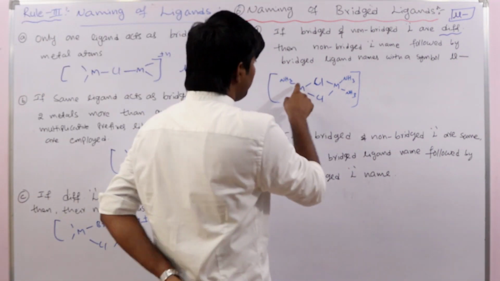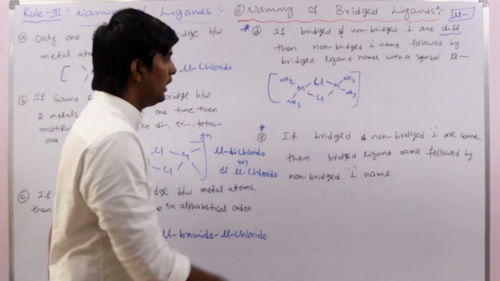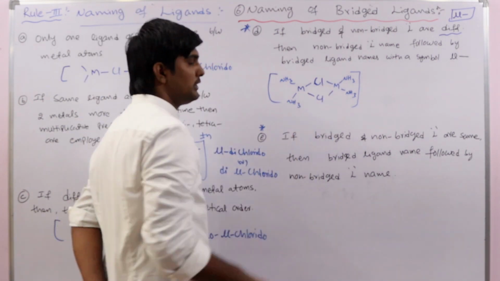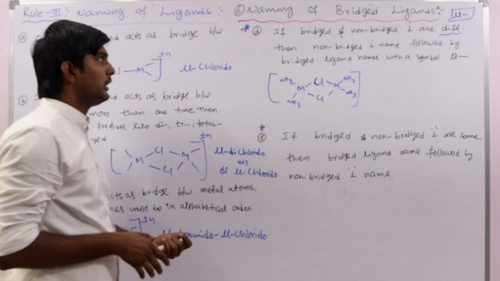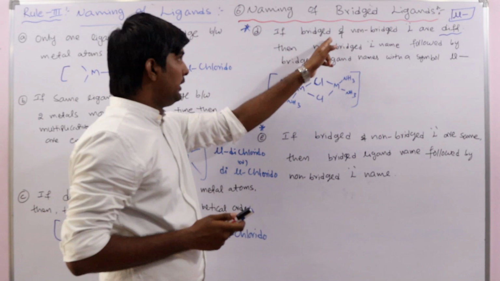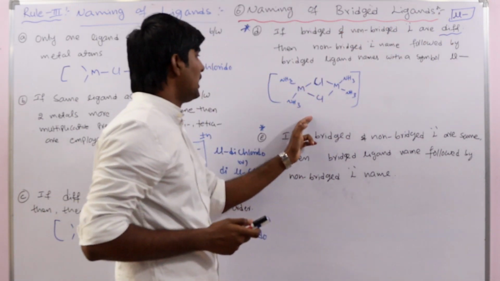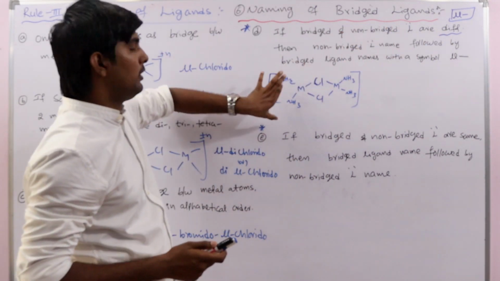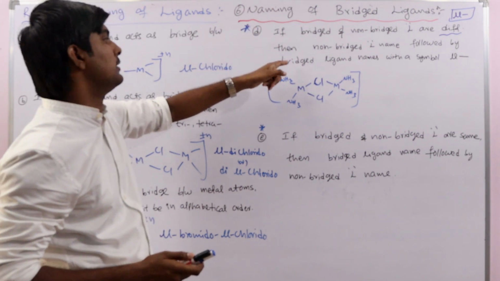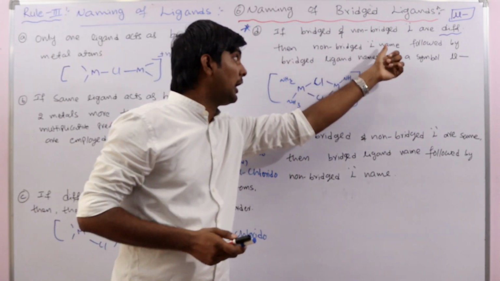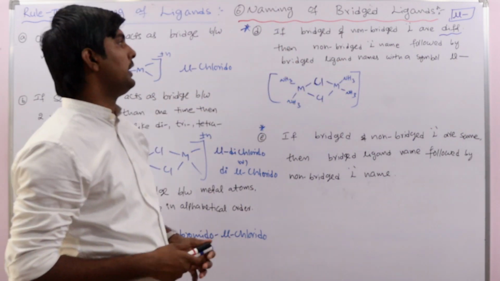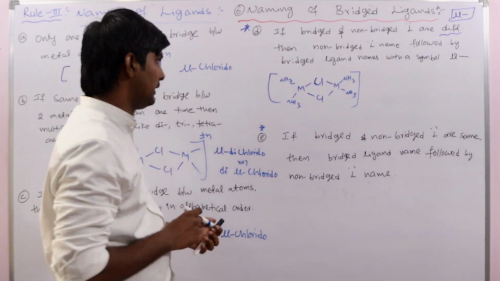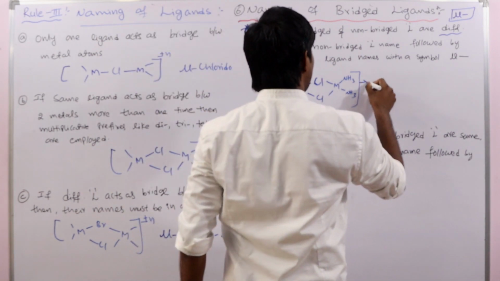Here the bridged ligands are chlorido, and these are called non-bridged ligands, these are amine. So if bridged and non-bridged ligands are different, this is chlorido, this is amine, different. In that case, first we should write the non-bridged ligand's name. After that only we should write the bridged ligand's name. Very important.